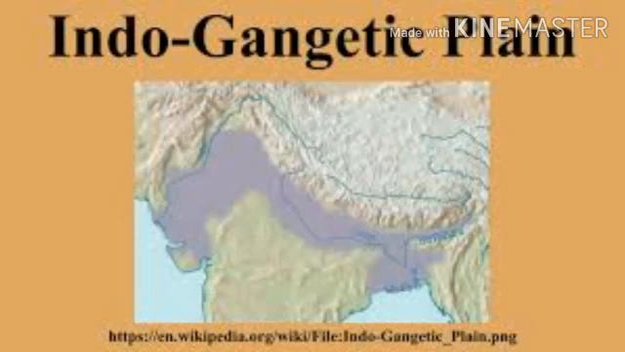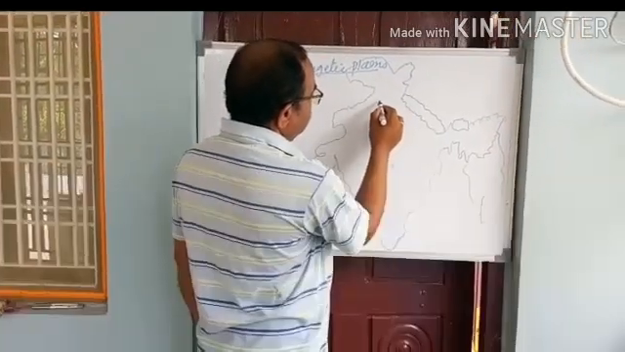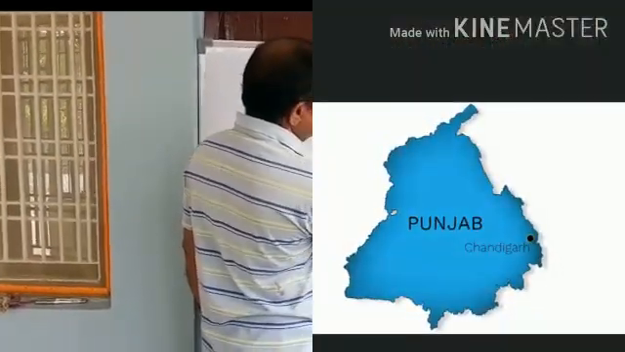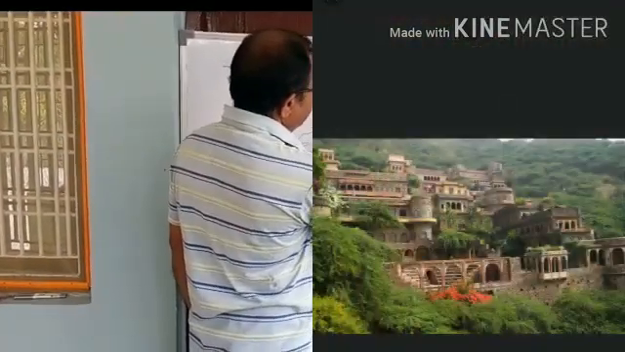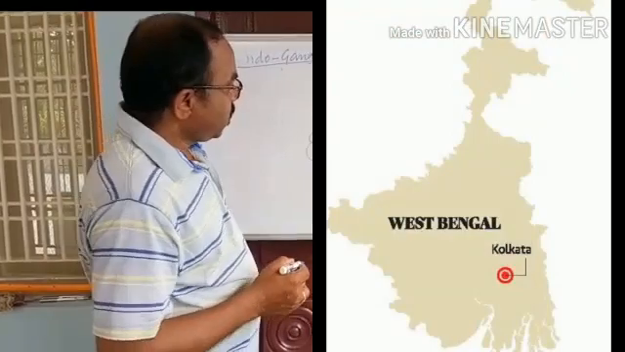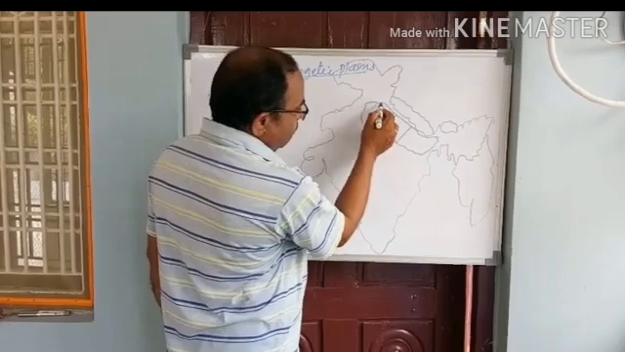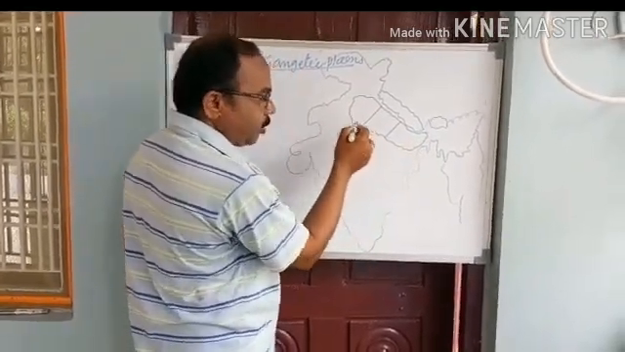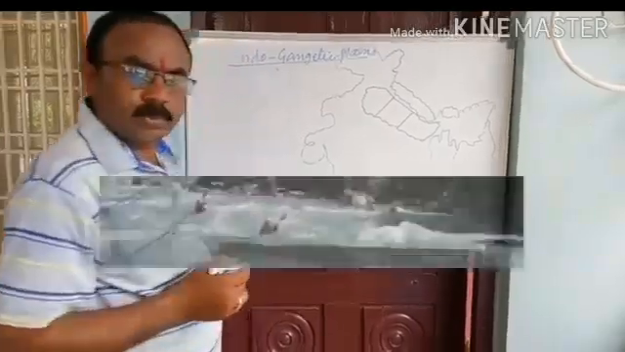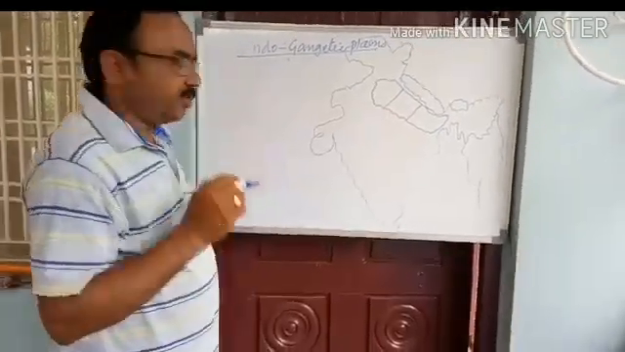So Indo-Gangetic Plains extend across the states of Punjab, Haryana, Uttar Pradesh, Bihar, Jharkhand and West Bengal. This is the Indo-Gangetic Plain. The Indo-Gangetic Plains are formed because of the continuous flow of the Himalayan rivers. Three Himalayan rivers are the cause for the formation of Indo-Gangetic Plains.